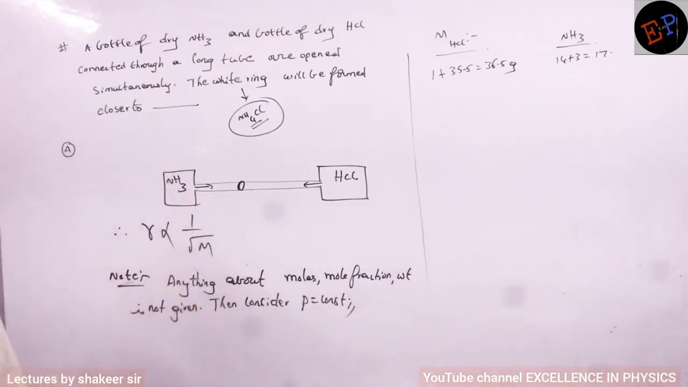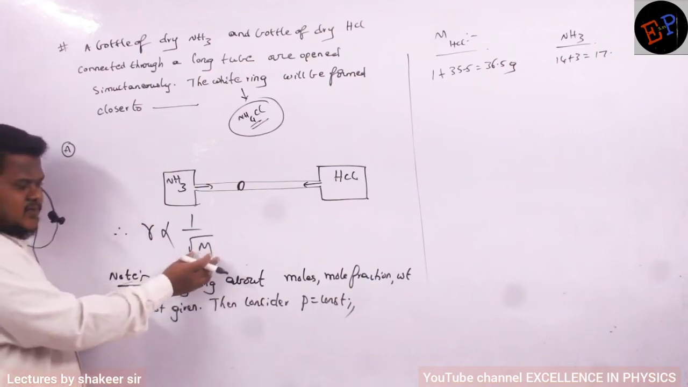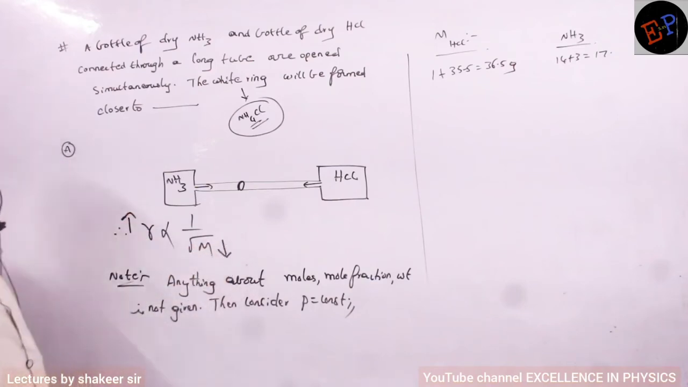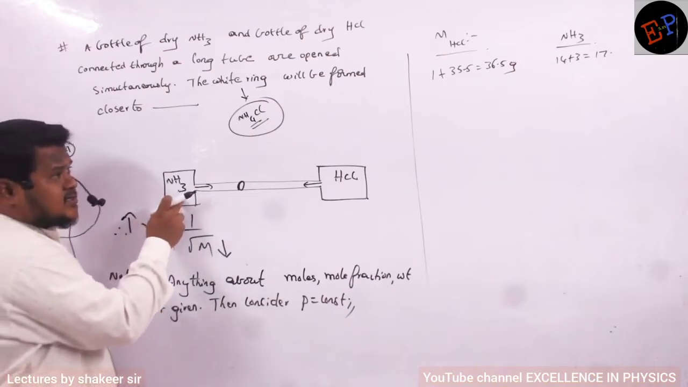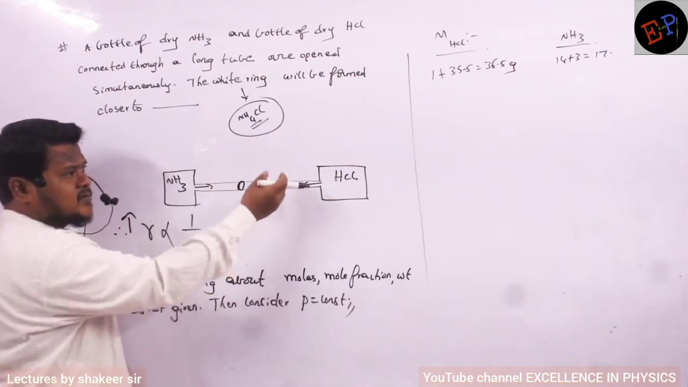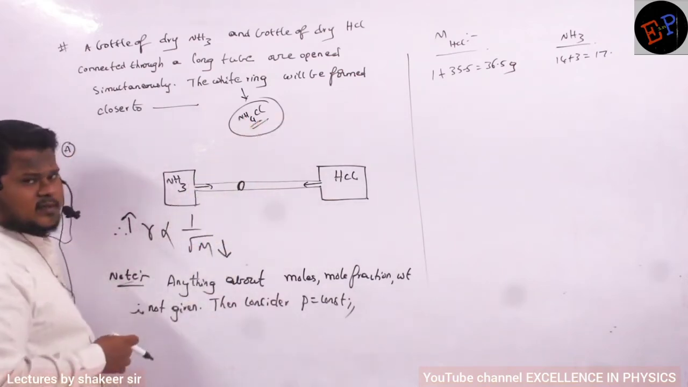NH3 diffuses very fast. Why? Molecular mass is very less, no? If molecular mass is very less, rate of diffusion will be very fast. Clear, no? So this gas diffuses very fast. And HCl will diffuse very slow because its molecular mass is bigger.